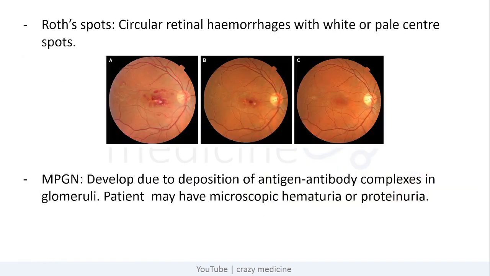Next is Roth spot. It is circular retinal hemorrhages with white or pale center, as you can see in this figure. Next is membranoproliferative glomerulonephritis. It is due to deposition of antigen antibody complexes in glomeruli. So patient may have macroscopic hematuria or proteinuria.